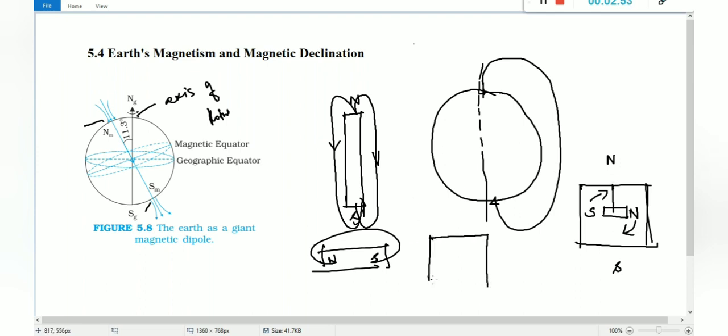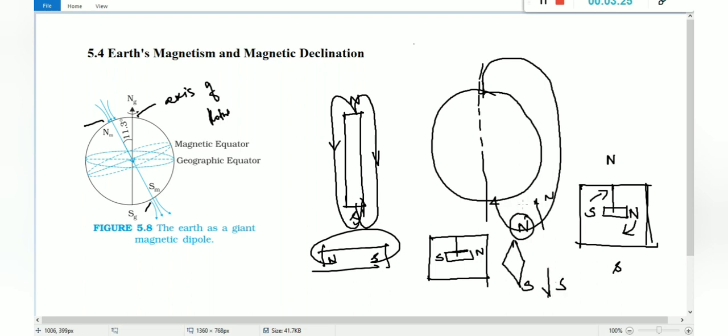initially what the scientists did, in a room they tied a magnet at north pole and south pole of the magnet. Instead of a magnet you may think of a compass. So the compass shows north pole in this direction and south pole in this direction. They named it as it is. The north seeking pole is called north pole and the south seeking pole is called south pole.